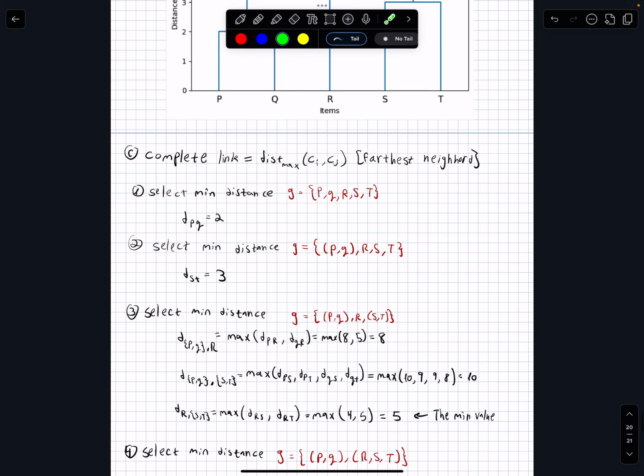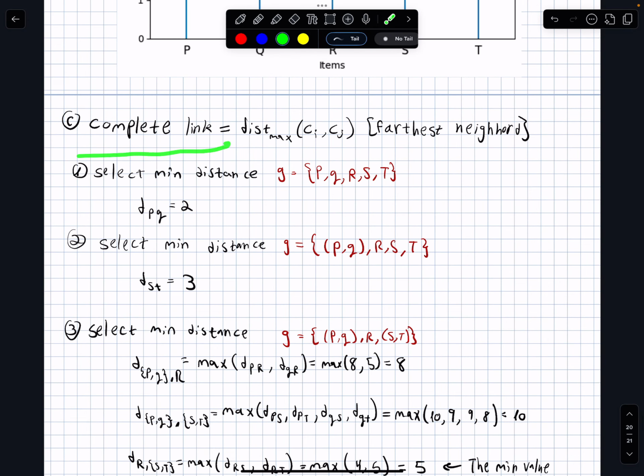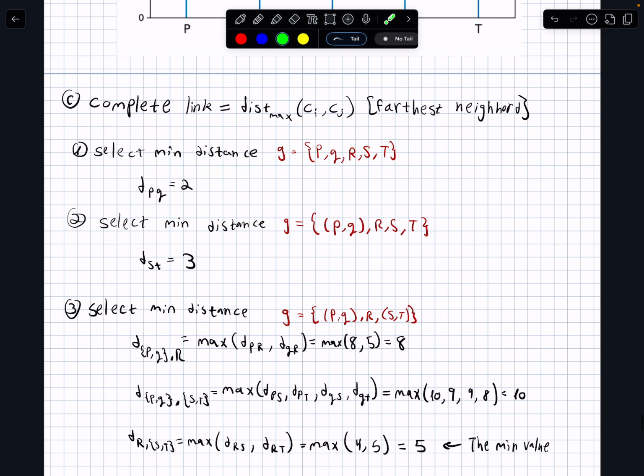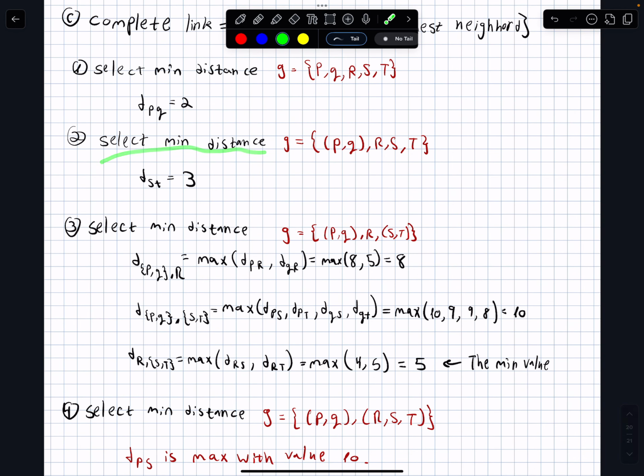Okay? Now, what about a complete link dendrogram? When we perform a hierarchical clustering with complete link, it means if we have a couple of points, we select the furthest one, so the maximum distance. So we select the minimum distance between P, Q, R, S, and T, which is, again, 2. Now we select the minimum distance between all these groups, which is again S to T.